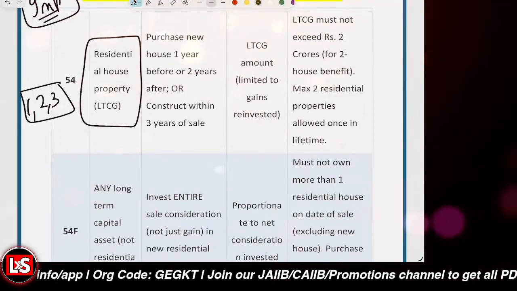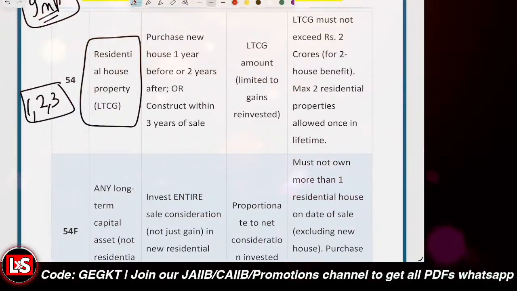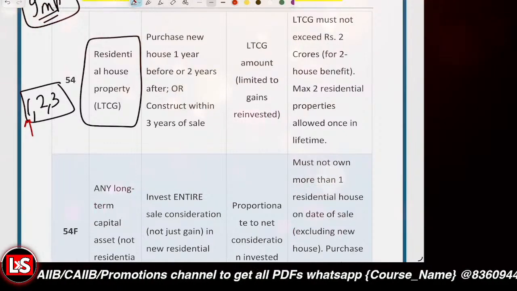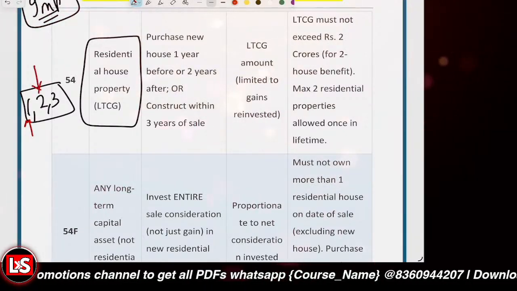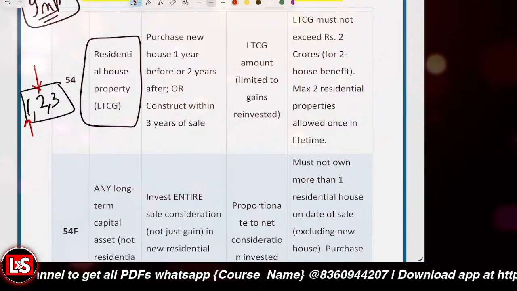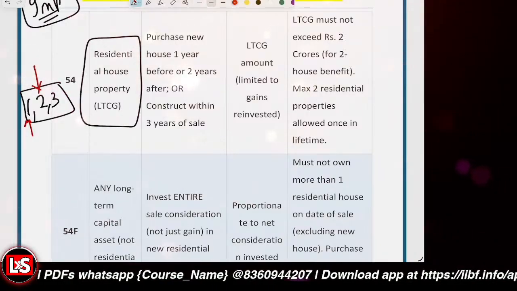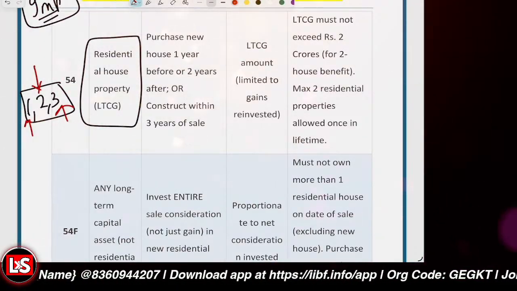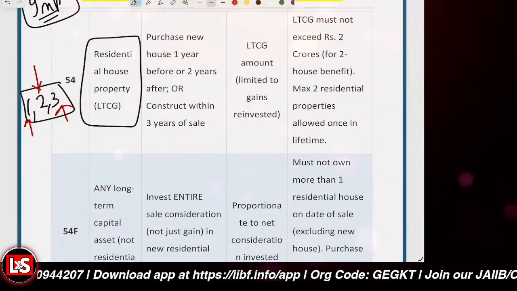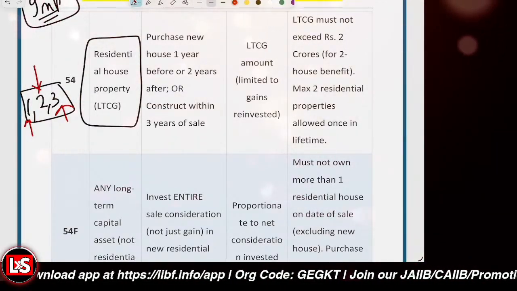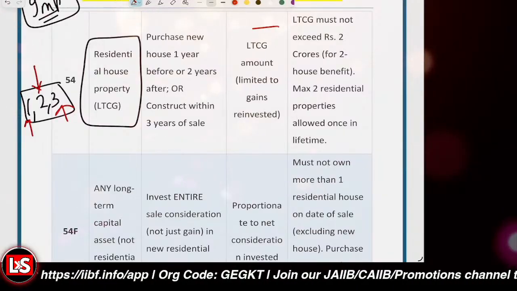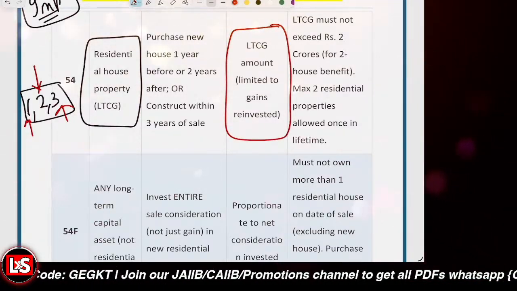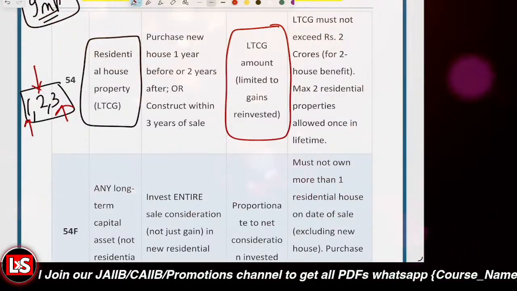If you purchase a house 1 year before, or within the next 2 years purchase a new built house, or construct a house within the next 3 years, then the Section 54 exemption can be taken. Whatever amount you have reinvested into the new house, the LTCG exemption would be available upon that. But there is an important limit related to it.